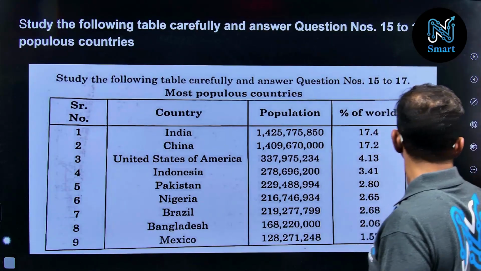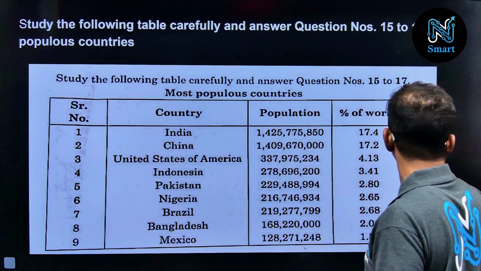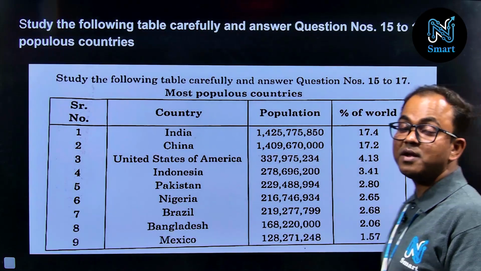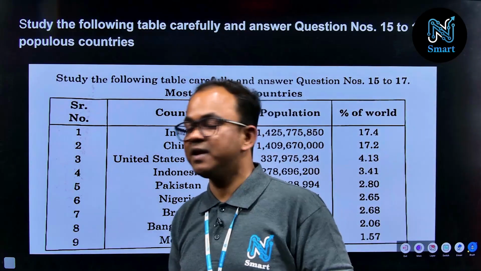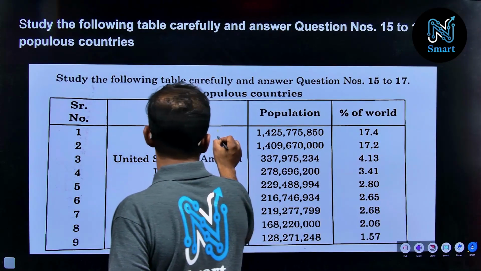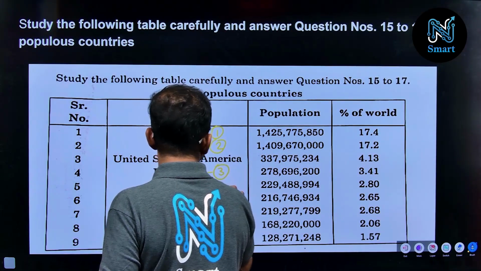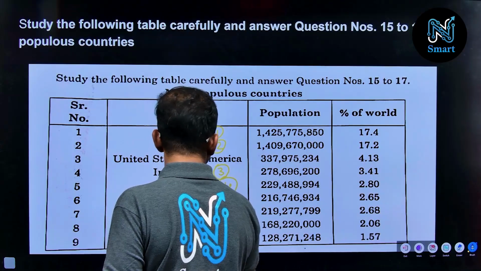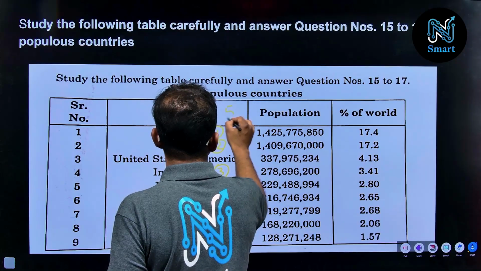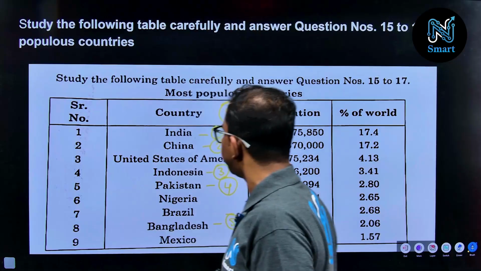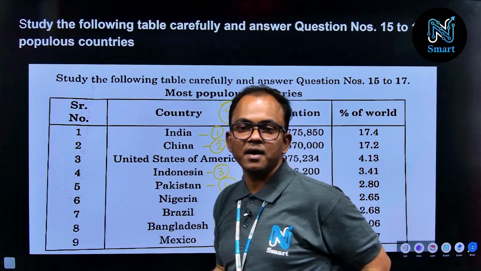So let us study the table once again to attempt the remaining questions here. We have a question like how many countries are there from Asia? Let us examine this. India number 1, China also from Asia, Indonesia from Asia, Pakistan from Asia, Bangladesh from Asia. There are 5 countries present here from Asia, right?